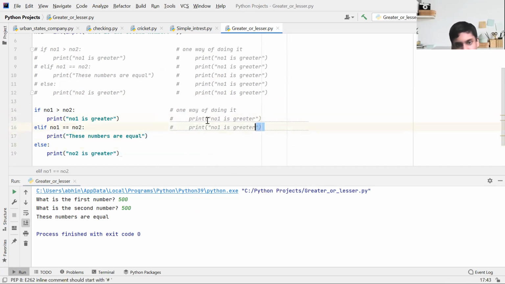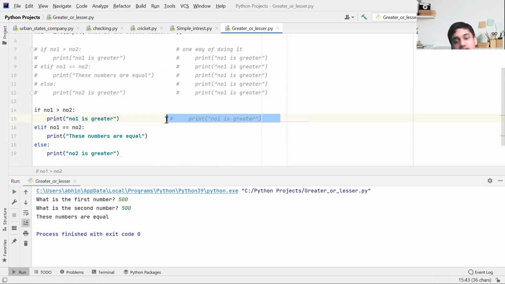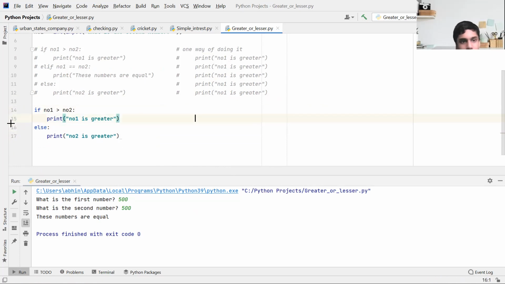You have to ignore all this; it doesn't matter. The second way of doing it is we can use something called a nested loop. Nested loop is basically a loop inside a loop.